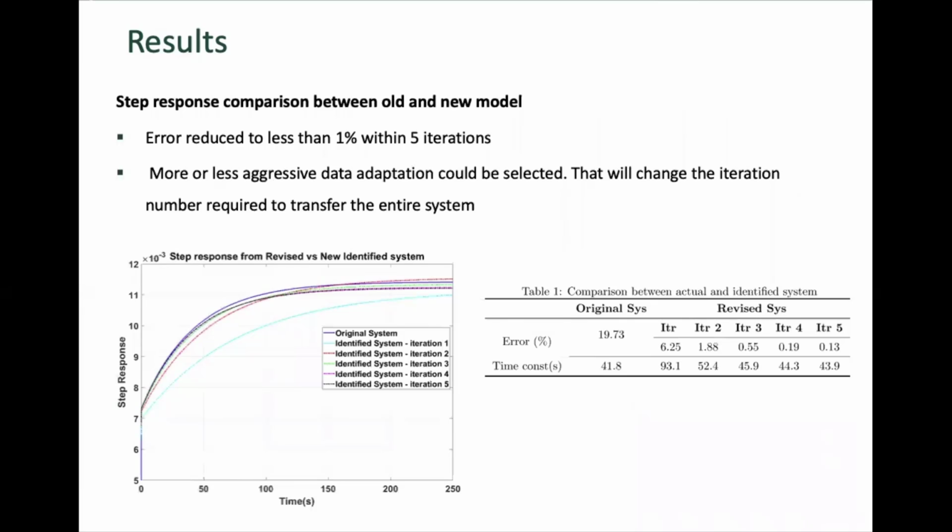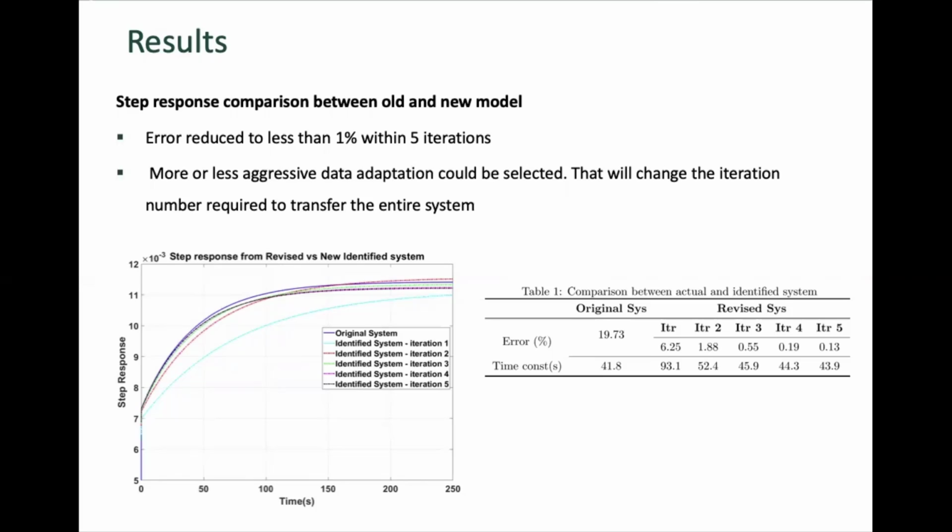The slide here compares the step response of the newly identified system to the original vehicle model at wet road condition. The table here also shows the error between the original system and the identified system as the iteration proceeds further.